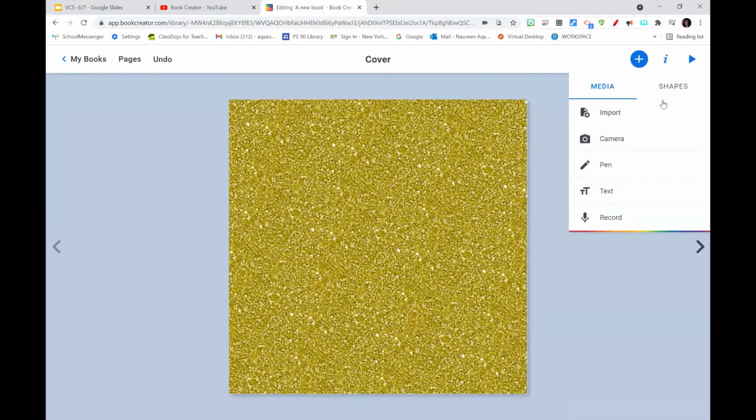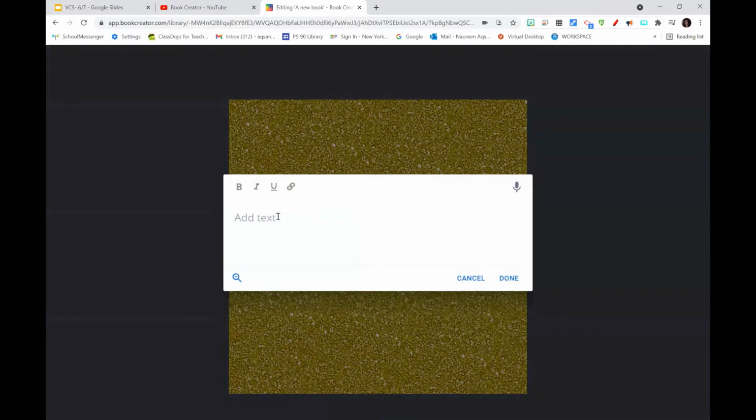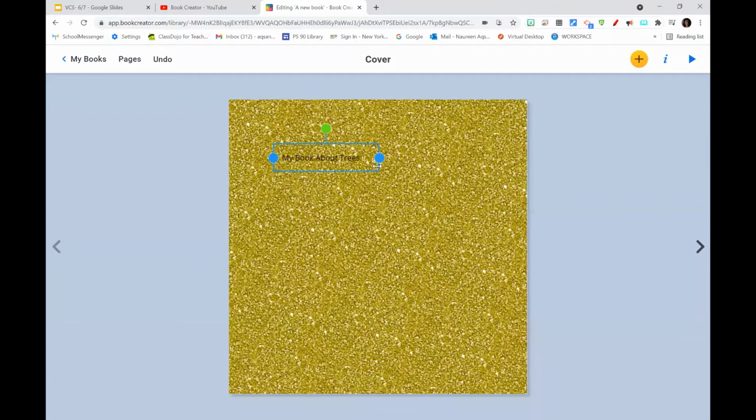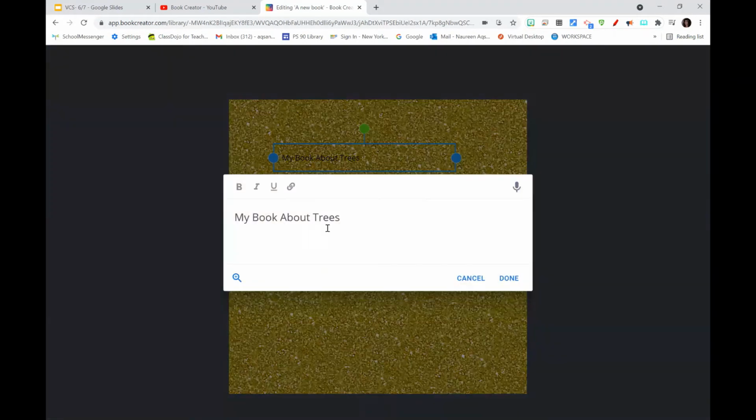Also on this plus button, if you go to the next one, you have the text button. So you can write whatever you would like, my book about trees. Okay, I'm just making that up. So you can choose to type it in, or students, if they have difficulty typing it in, they can choose to record it, and it will record their voice and the text will be typed for them. Okay, so that's a cool feature available to students as well. I want to kind of make this a little bold and a little bigger. I think that's the biggest it can go.